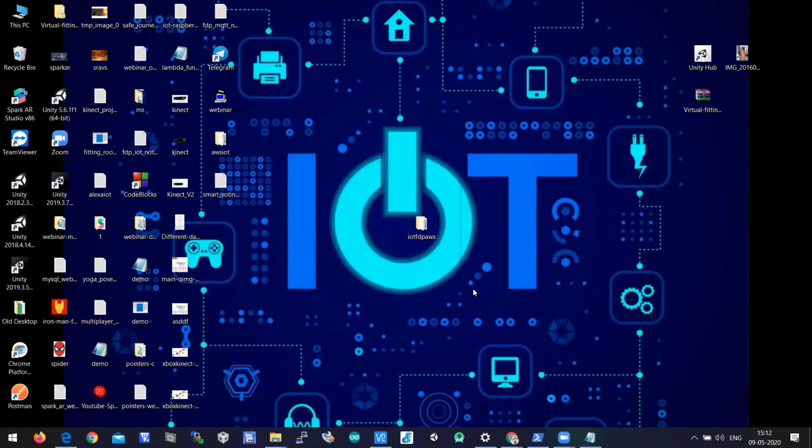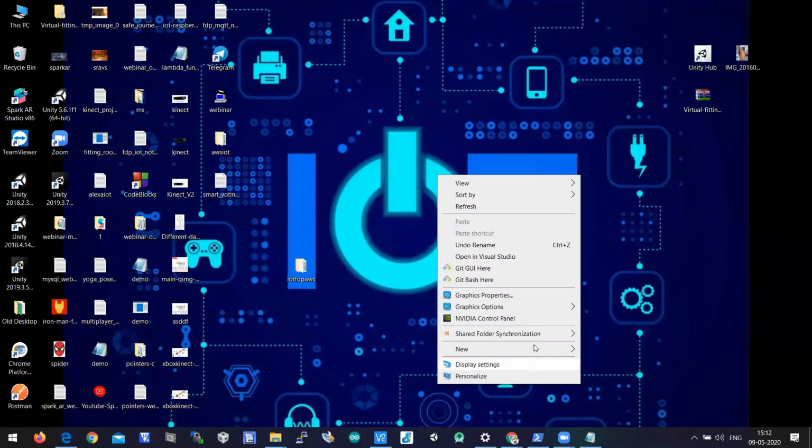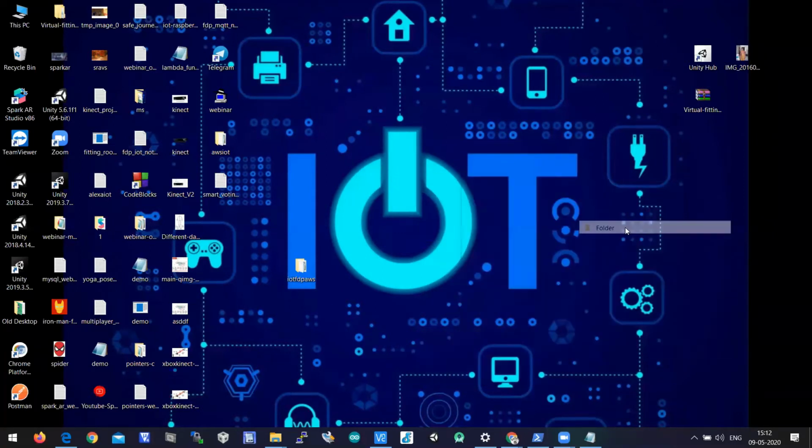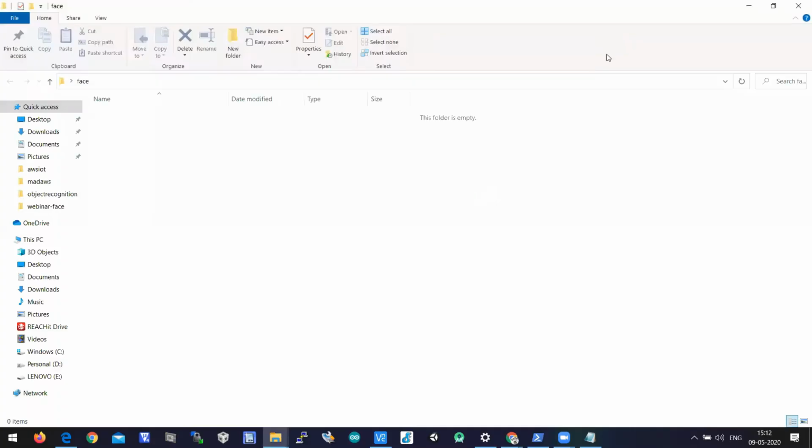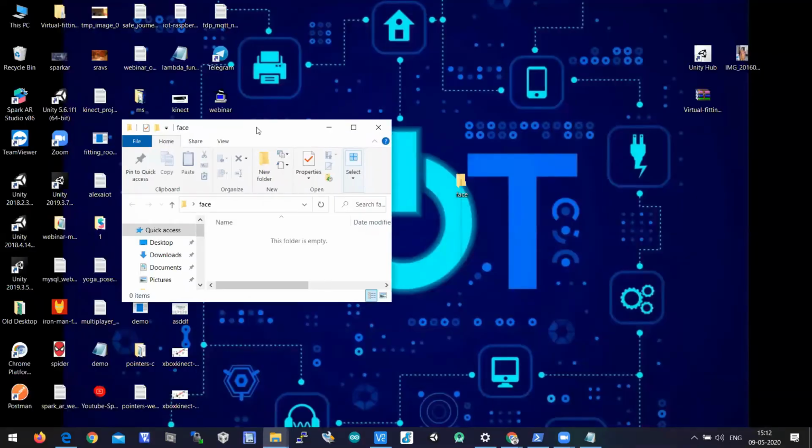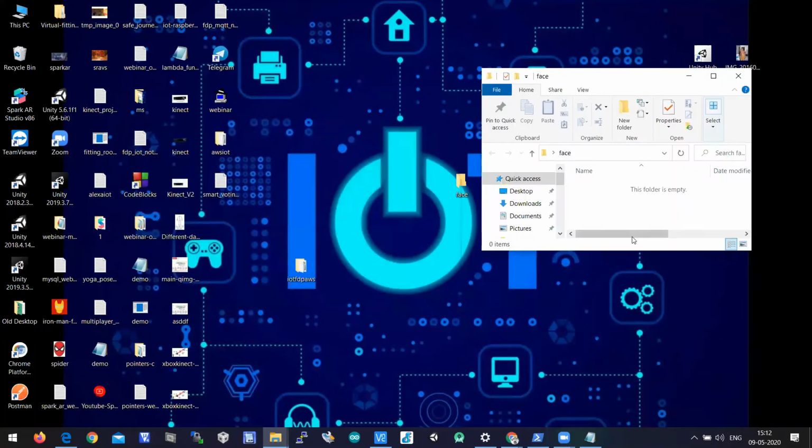So let us create a folder. Let's write face, something like face. You can put any name. I'm just creating a folder here with the name face. Into this face folder, I wanted to store some face images which I wanted to compare.